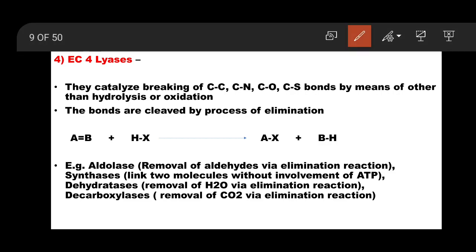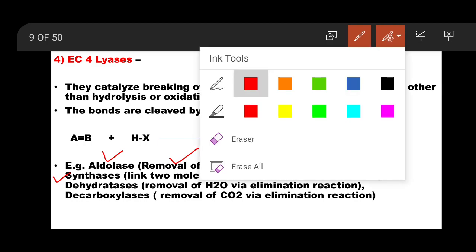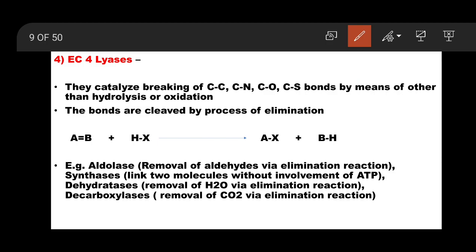Examples, let us see examples. Aldolases. So this is a famous example, aldolases coming under lyases. Removal of aldehyde group or aldehydes via elimination reaction. Elimination type of reaction that you have studied in organic chemistry paper in second year, and you will study this in your coming chemistry lectures.